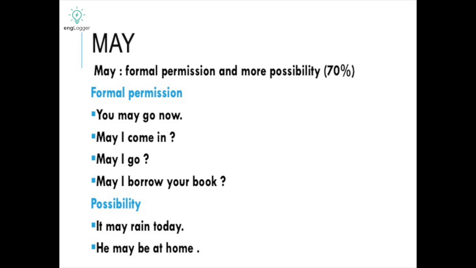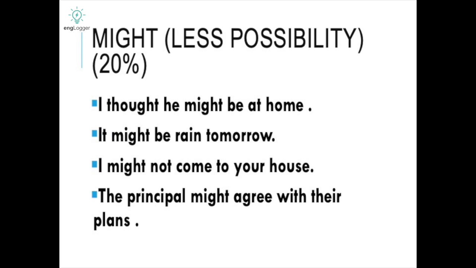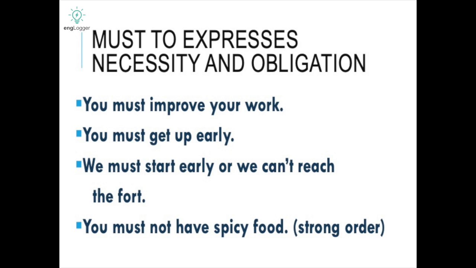So these are the functions of may. Might is for less possibility. If there is a possibility that is 20% or very little, then we have to use might. For example, I thought he might be at home. It might rain tomorrow. I might not come to your house. The principal might agree with their plans. So when there is a very small possibility, then we have to use might.